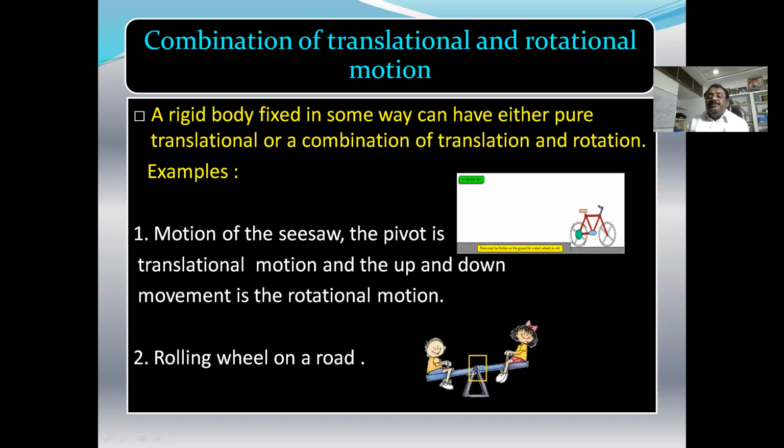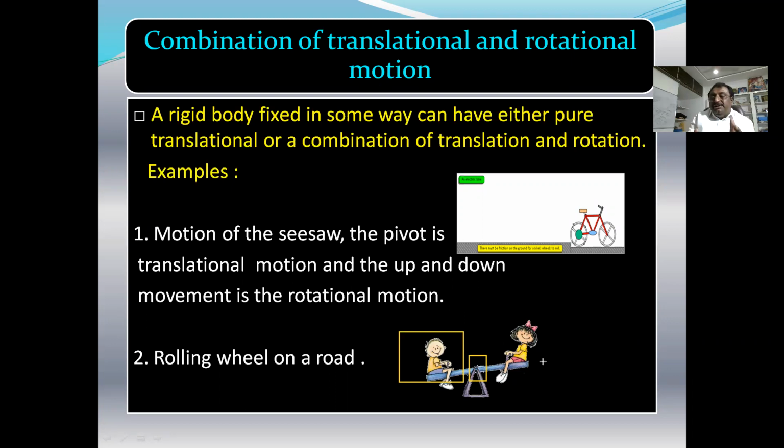This is translatory motion. Here, they are moving up and down. This is rotatory motion. In the case of a seesaw, it also has translatory motion and rotatory motion simultaneously. So first, shall we discuss the combination of these two types of motion?